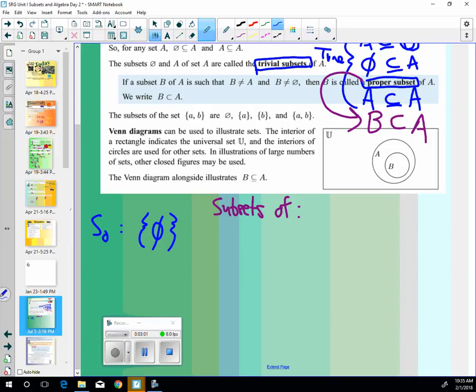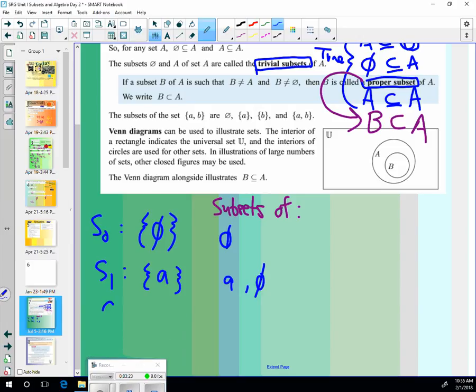What is it? The empty set. That's one. Yep. How about if I have, we're going to put A in here, little a. How many subsets are there of A? We kind of talked about it. A is one. What else could you have? The empty set. Yep. Okay.